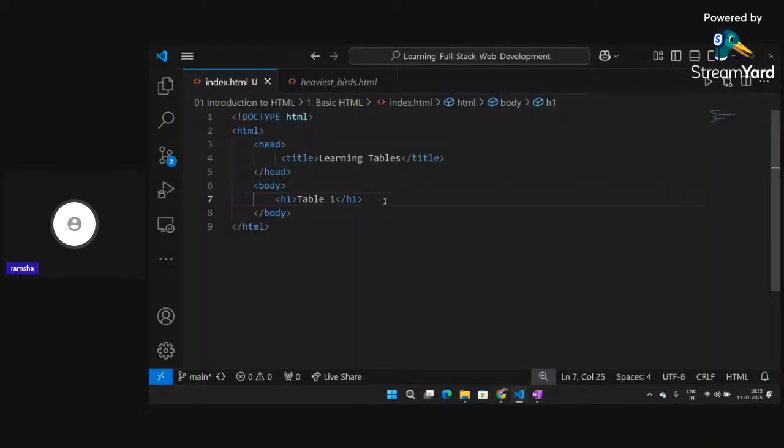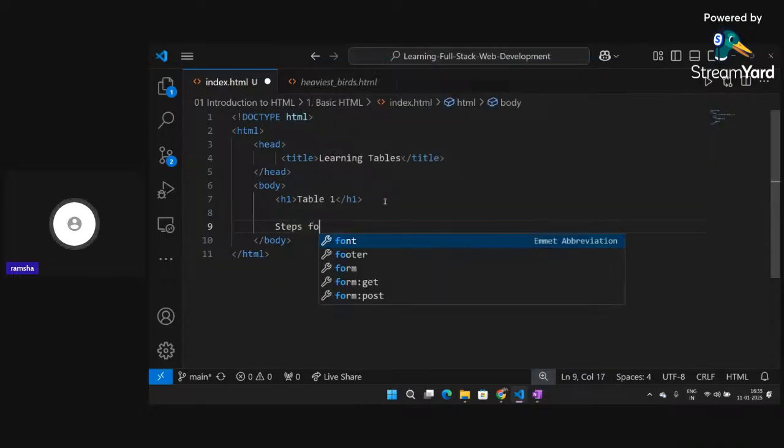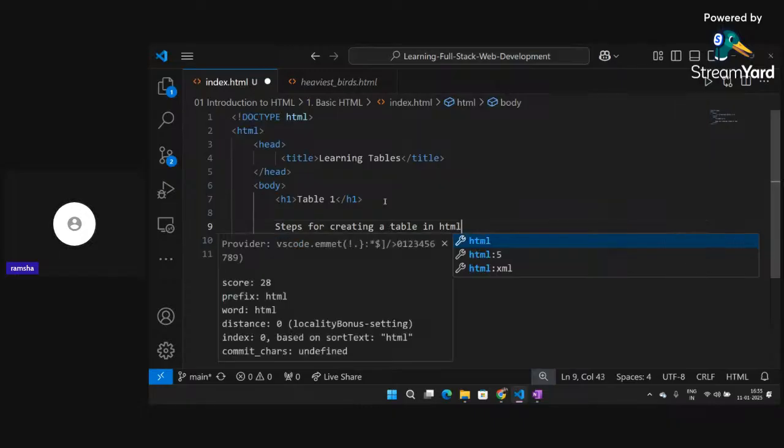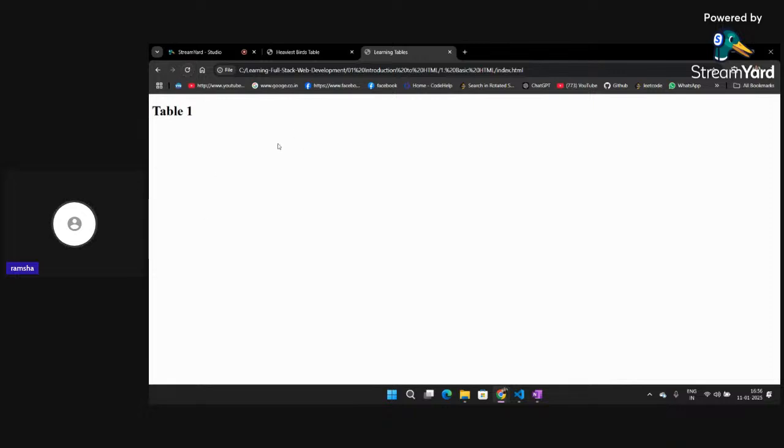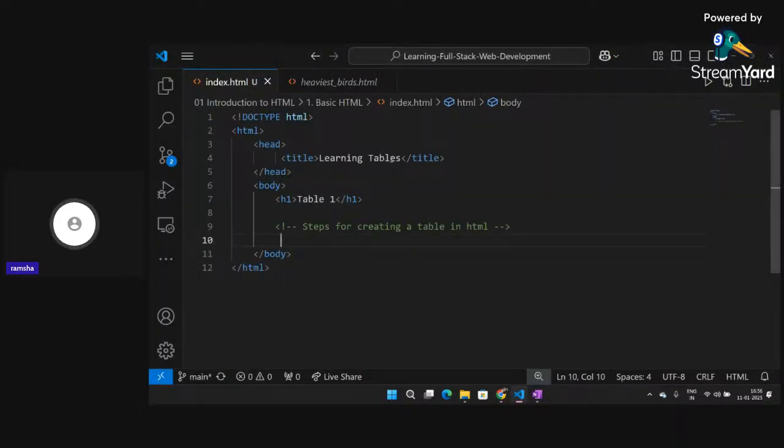So now I will create a table. For writing steps for creating a table in HTML, these are known as comments. All of these in green, you can add this particular tag and you will be able to add comments here. They will not be displayed on your web page. Okay, so steps for creating table in HTML.